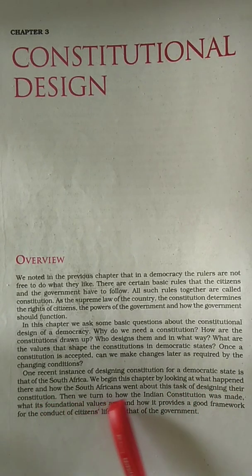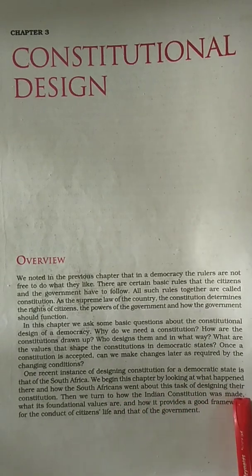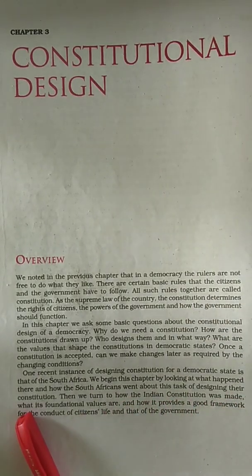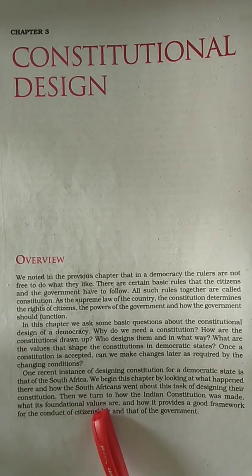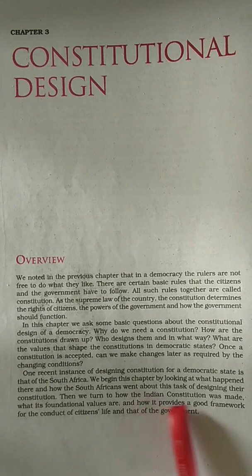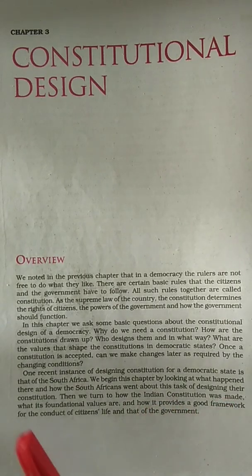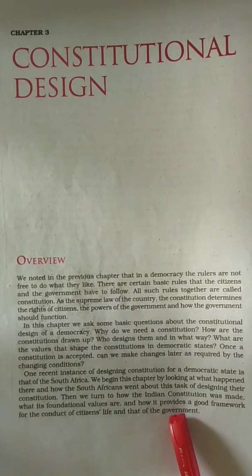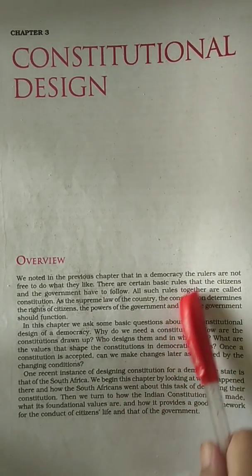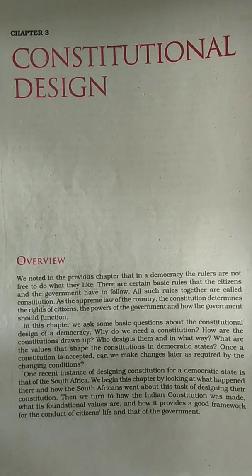Then we turn to how the Indian constitution was made, what its foundational values are, and how it provides a good framework for the conduct of citizens' life and that of the government. This is the overview of the chapter.